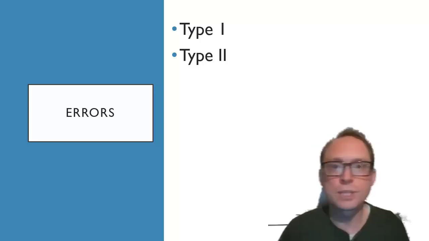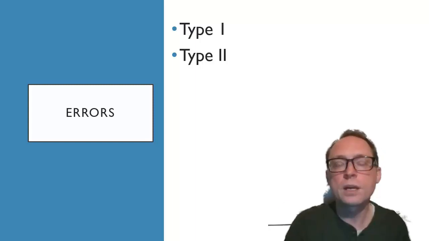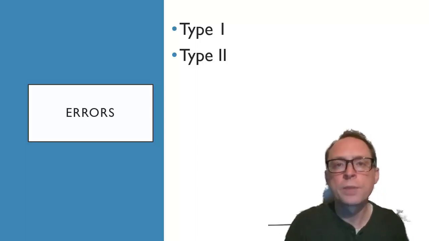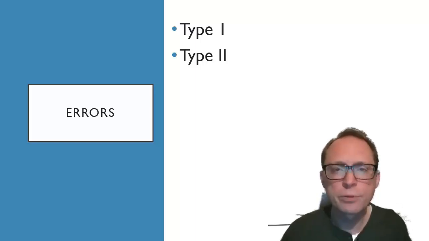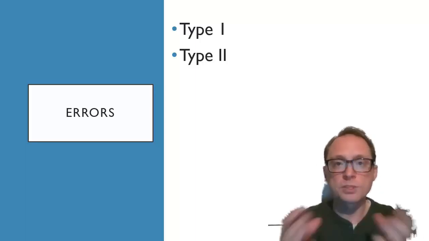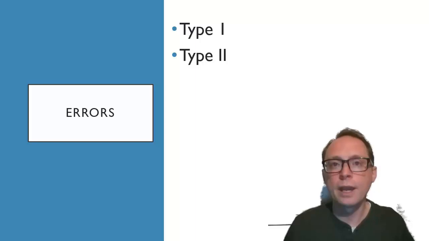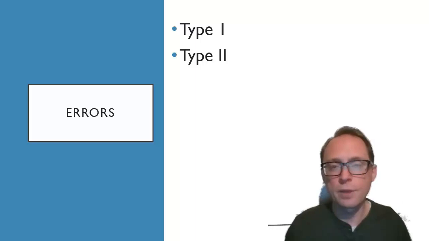I know that you love type 1 and type 2 error because you practiced it so much before. We need to talk about the idea of type 1 versus type 2 error to make sure that you are totally clear about this. Now, you remember we said previously that we never say prove, right? We never say prove when we are looking at a study or specifically with a theory. Part of the reason why is because what we're really trying to do is falsify, saying not that one thing causes the other, but that the null hypothesis, this thing doesn't cause that thing, is not supported. We can reject that null hypothesis.